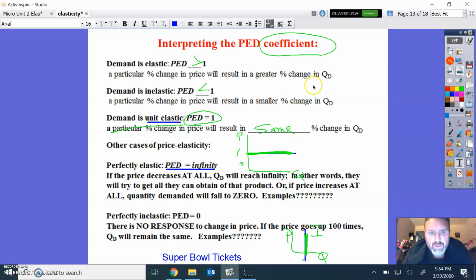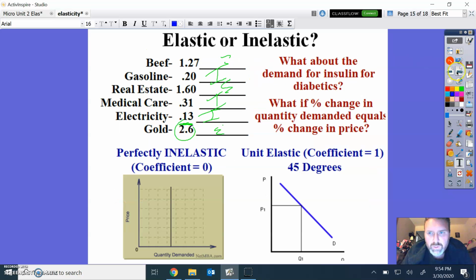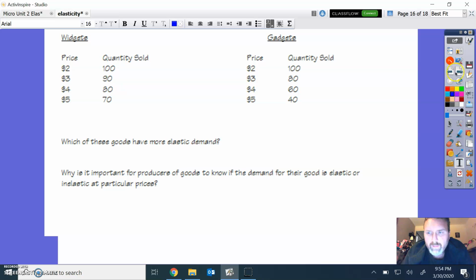So the last point of the day will be this right here. We want to try and calculate how to do this. This is where we're going to start tomorrow. The first thing we're going to do tomorrow is be careful: does the slope of the demand curve tell you whether it's inelastic or elastic? It's just a quick little check, and then we'll jump into a couple other things tomorrow.